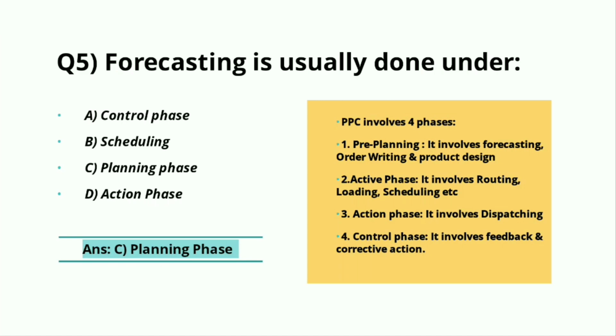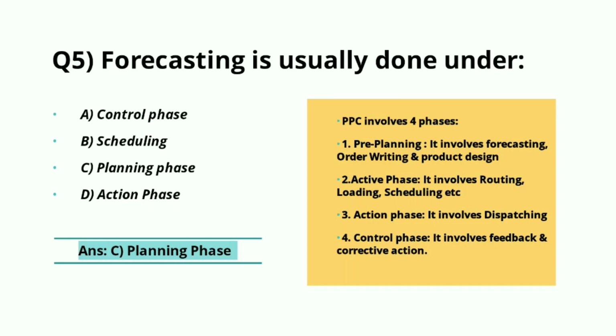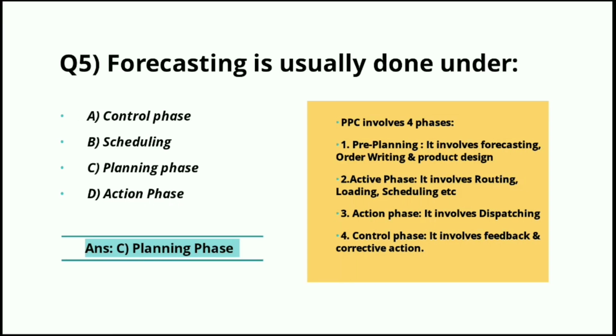The second phase is active phase. It involves routing, loading, and the process like scheduling. The third phase is action phase, and it involves the processes like dispatching. And the last phase of PPC is control phase. It involves feedback and corrective actions. So forecasting is in first phase, planning phase. So answer is part C. Now we will move to our next question.